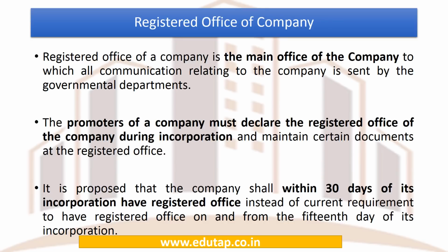Also, there have been some changes with respect to the registered office of a company. Now, registered office is the main office of any company in which all the communications which are to be made to the company are going to be sent by the different departments of the government. Now, what happened under the current provisions was that the company was to have a registered office from the 15th day of its incorporation. Now, under the new framework, company shall within 30 days of its incorporation have a registered office. So this 15-day period has been increased to 30 days.